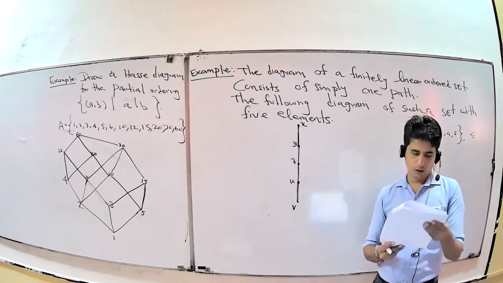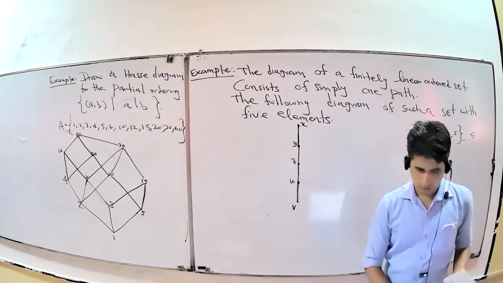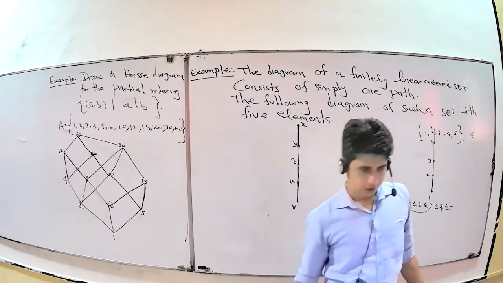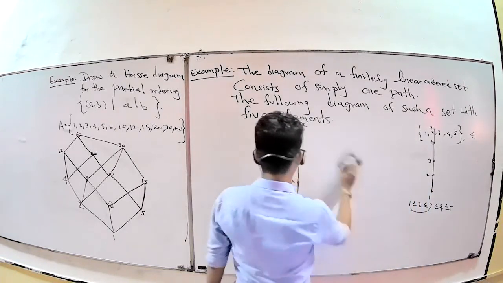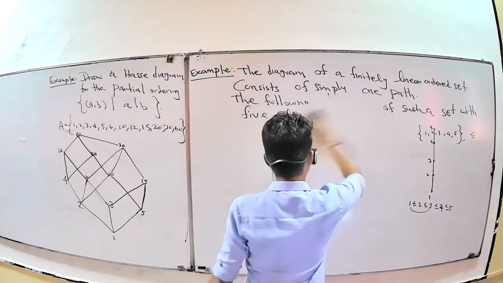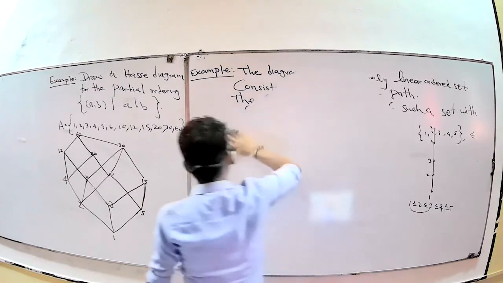Next, we will move to the definitions. Otherwise, we can do one more example for this case diagram. We'll do that part.